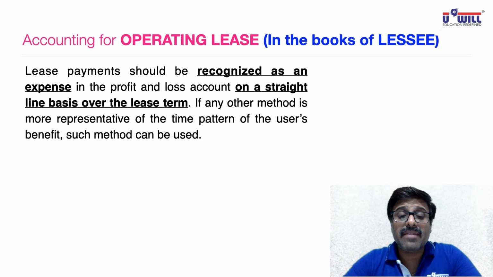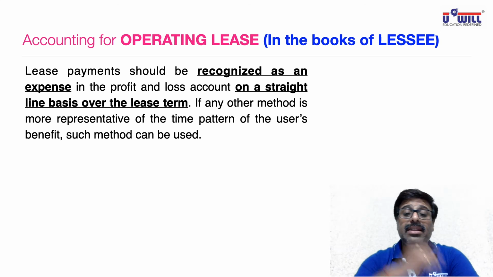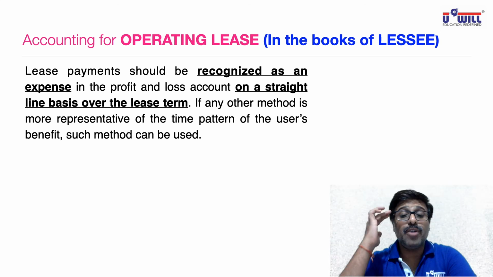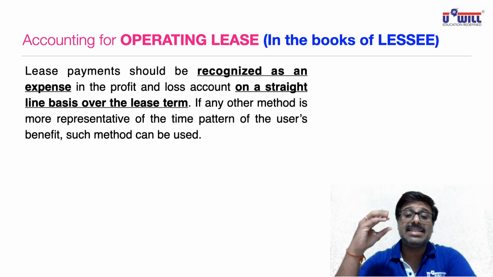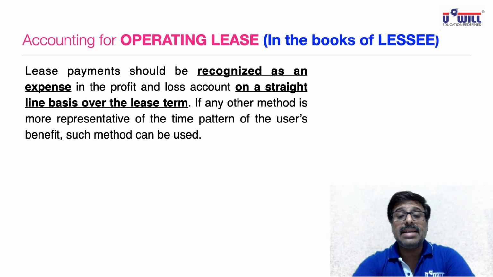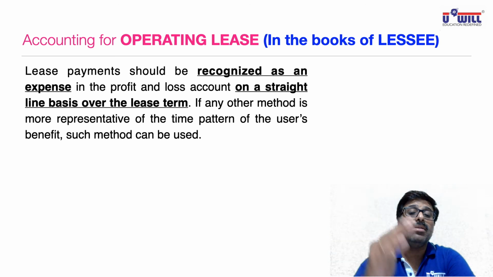So in this lecture, we discussed only this accounting part of operating and finance lease. Just keep one thing in mind, accounting is very simple. If your concept of finance lease is clear, that finance lease is just like selling the asset to the lessee and he's paying the money in installments, you automatically understand how to do its accounting. And operating lease means as if you have given on rent.